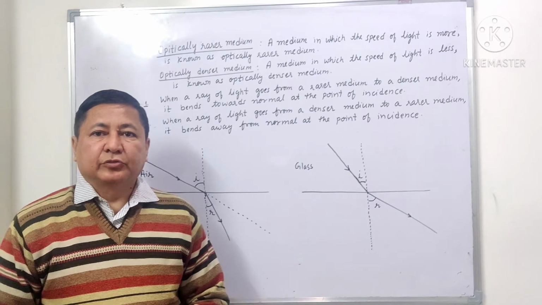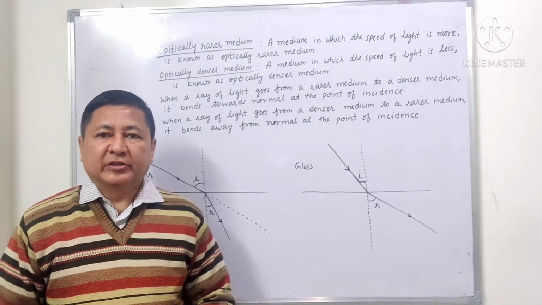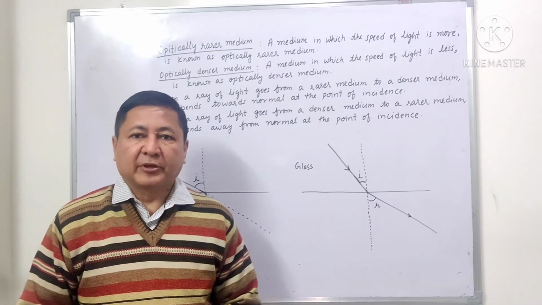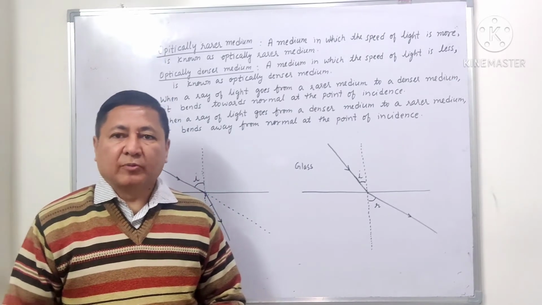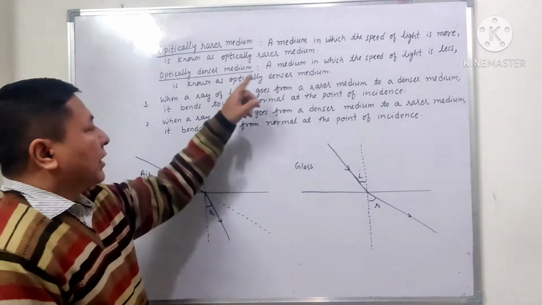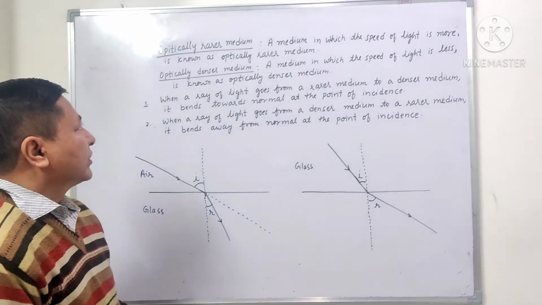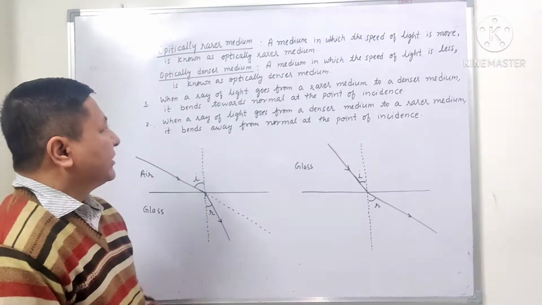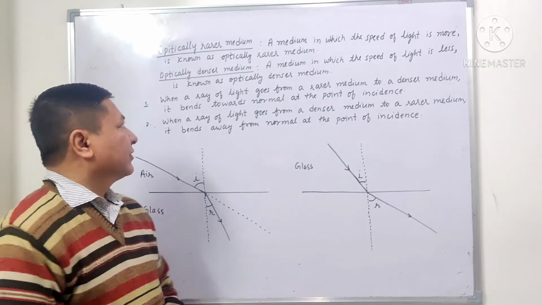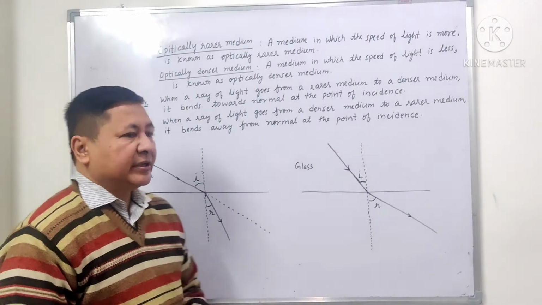Now let us see the two terms that we will be using frequently in refraction of light. One is optically rarer medium and the other is optically denser medium. Now what is an optically rarer medium? A medium in which the speed of light is more is known as an optically rarer medium. And what is an optically denser medium? A medium in which the speed of light is less is known as an optically denser medium.